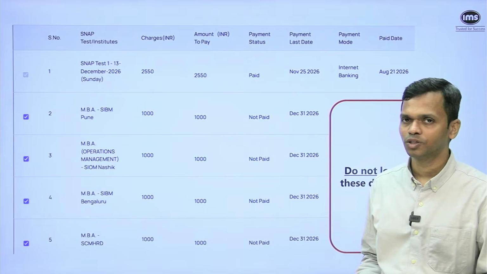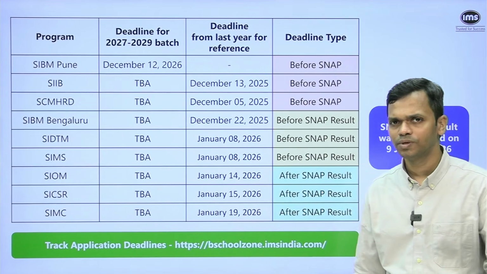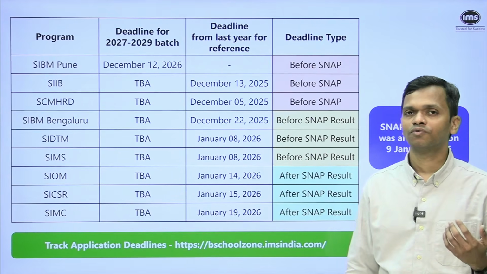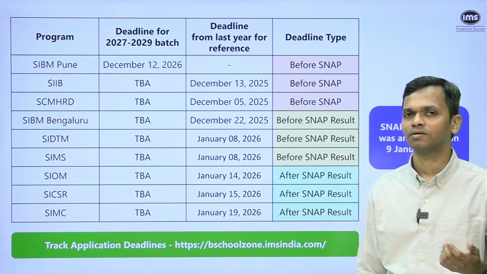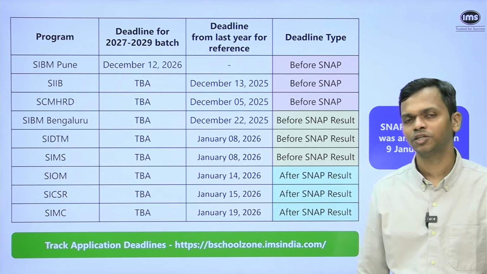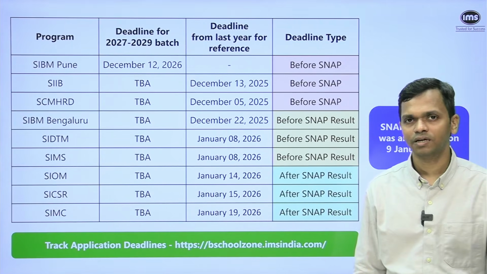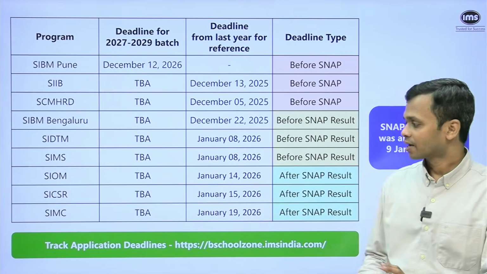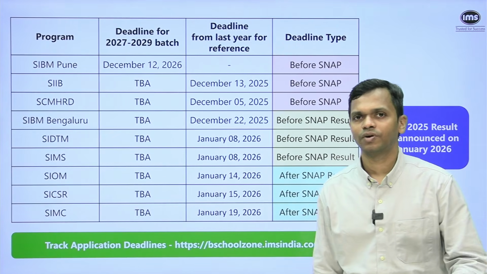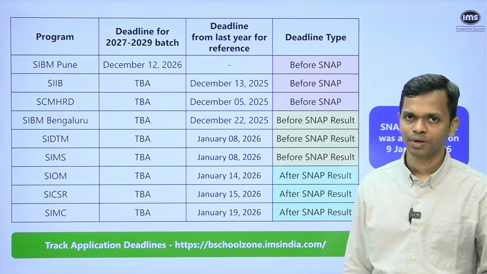It's very, very crucial. And for all of those deadlines, what we also do is we have something called B School Zone. I'm guessing most of the students are familiar with that, but in case not, please have a look at this. And we have an application deadline page where we maintain this. And if you think something is not there, please let us know. We will add that. So we generally track all the deadlines. Right now, you might not see a lot of data there because very few institutes have given their deadlines, but as and when they come, we keep updating them.